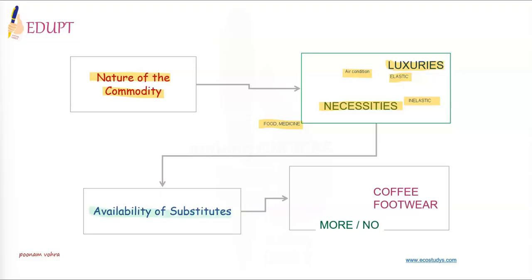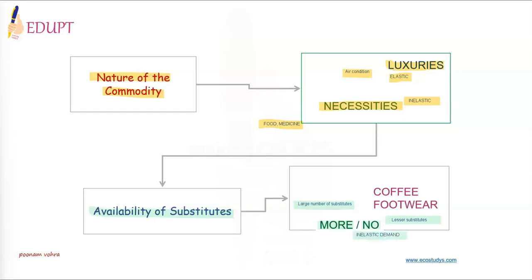Availability of substitutes also affects the elasticity of demand. Demand for a commodity with a large number of substitutes will be more elastic because even a small rise in its price will induce the buyers to go for its substitutes. Whereas on the other hand, commodities with fewer substitutes or no substitutes will have inelastic demand.